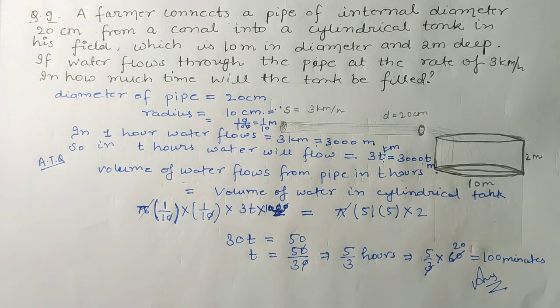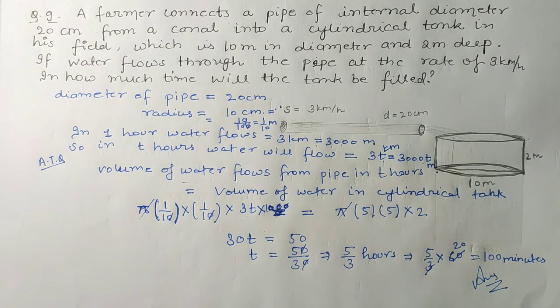You will do those assignments in your R.D. Sharma copy. This chapter is very important from the examination point of view, and it will also improve your thinking ability, students.